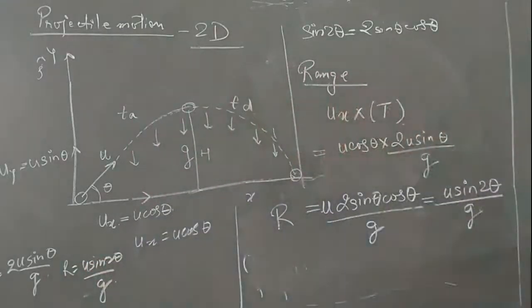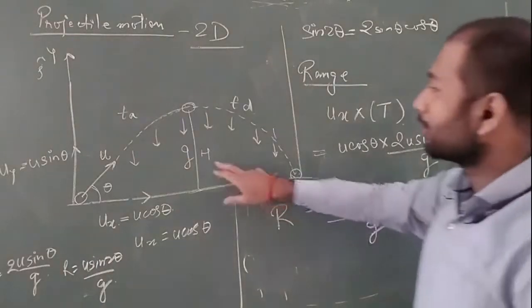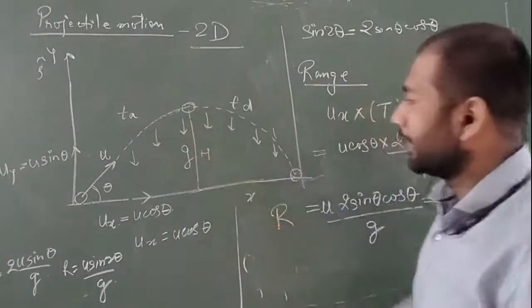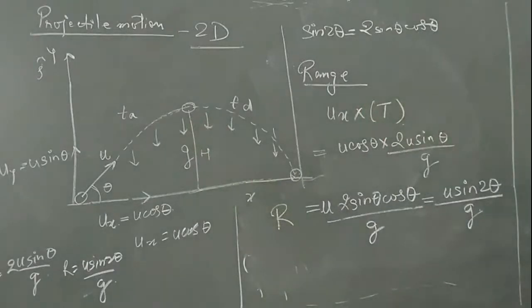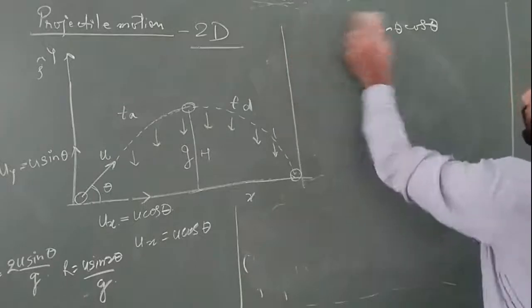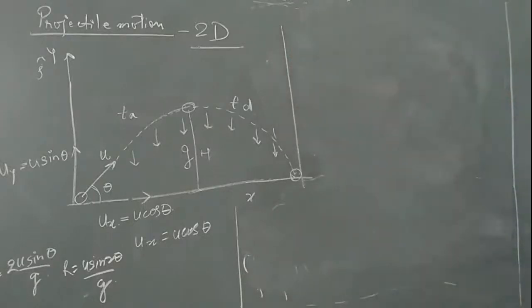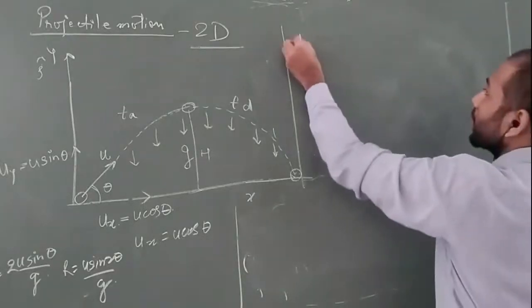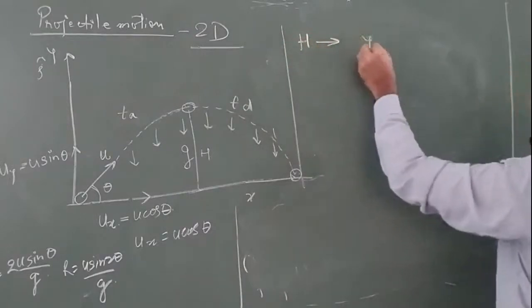So we have derived two formulas with respect to projectile. Now comes a term known as H, that is the maximum height. Let us also calculate it. Now we are going to talk about the maximum height, which is on the y-axis.